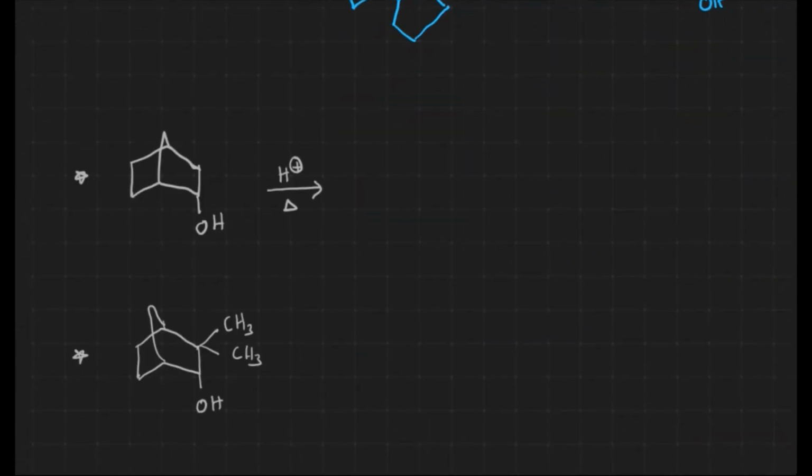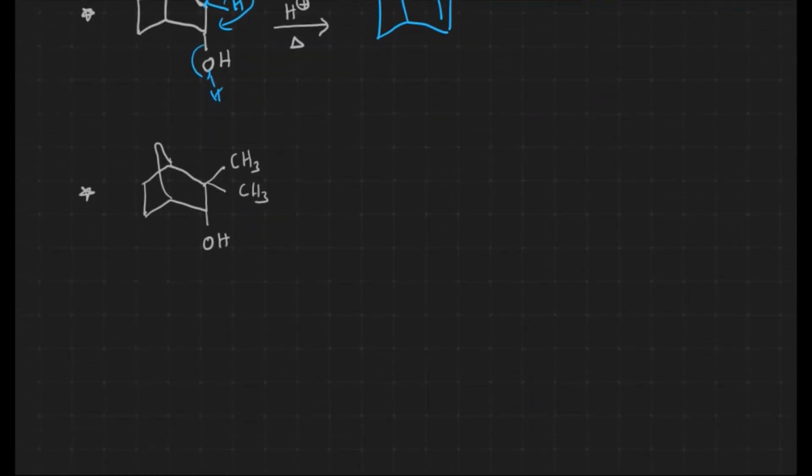Here also, elimination of proton and water takes place over there. After elimination of water, any of these hydrogens will be getting out as proton, and formation of alkene takes place like this. But here let us see what is going to happen.